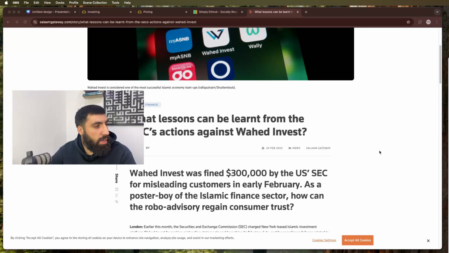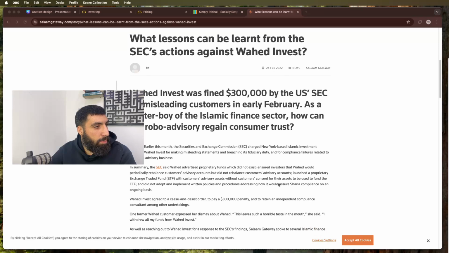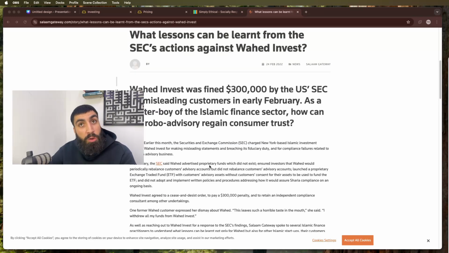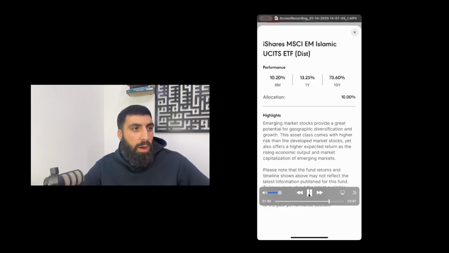Yeah, so Wahed was fined a couple of years ago, not specifically because of that fund, but they did make that fund, and they started putting people's money into their own Wahed fund without getting consent from customers for their assets to be used to fund their ETF. So that caused them to get a $300,000 fine. But that was back in 2022, and they paid the fine for that, and they're over that issue. But it just helps you understand a bit more about how it works. So hopefully that part all made sense.